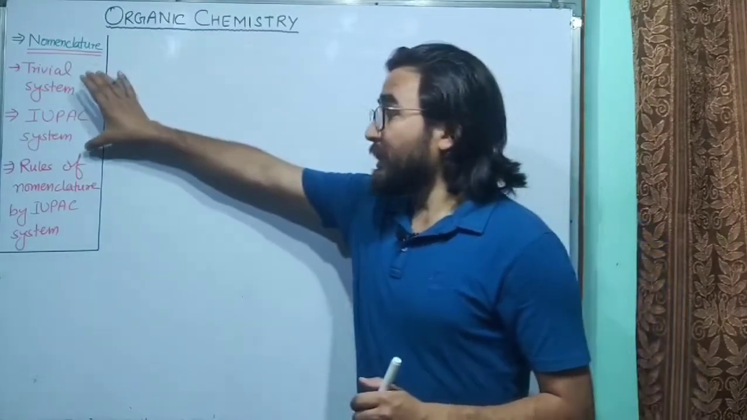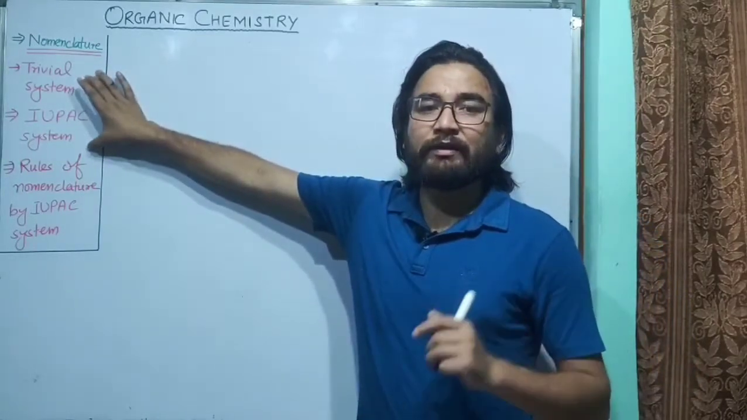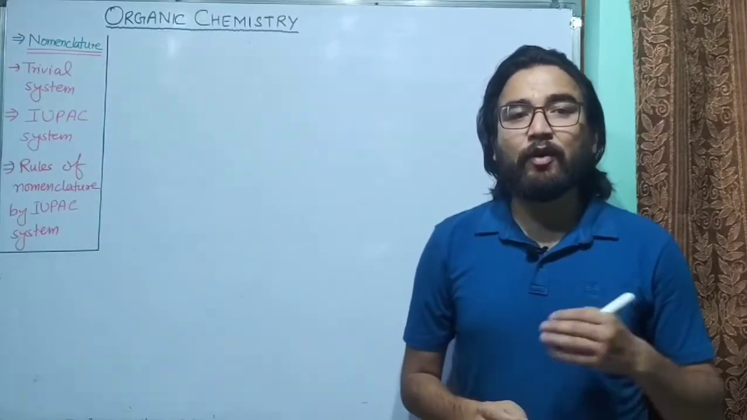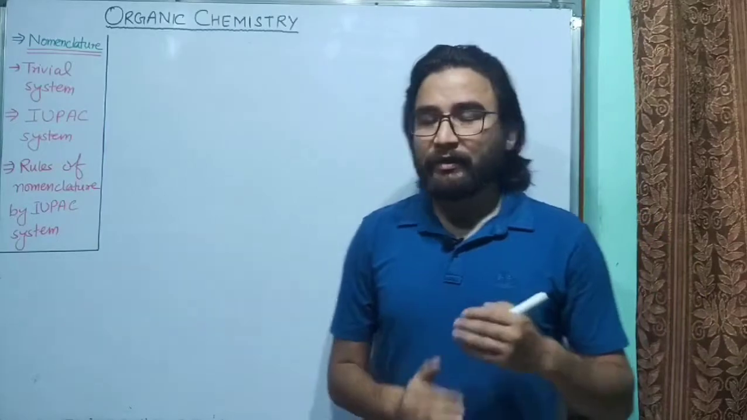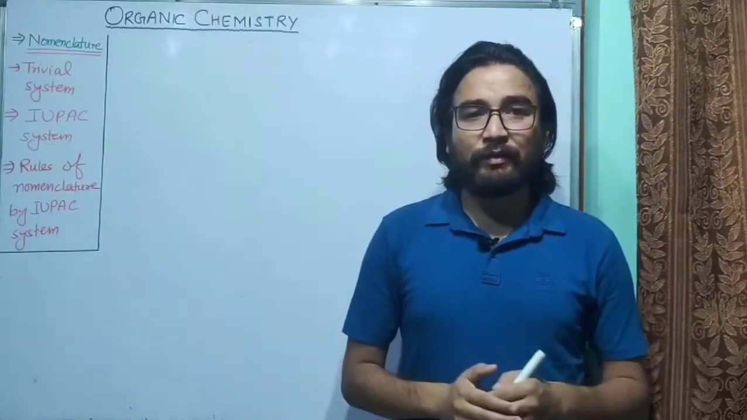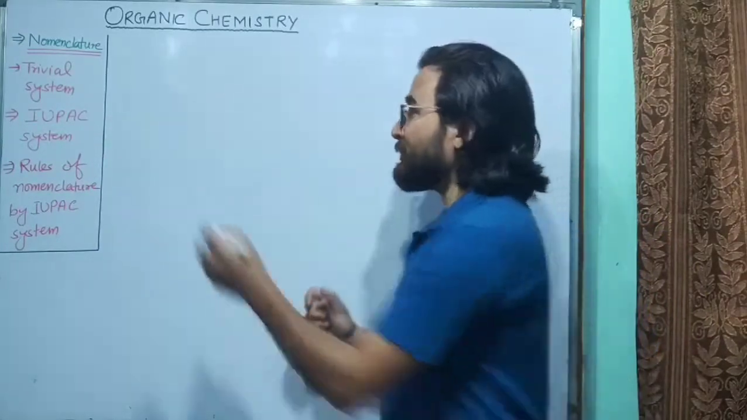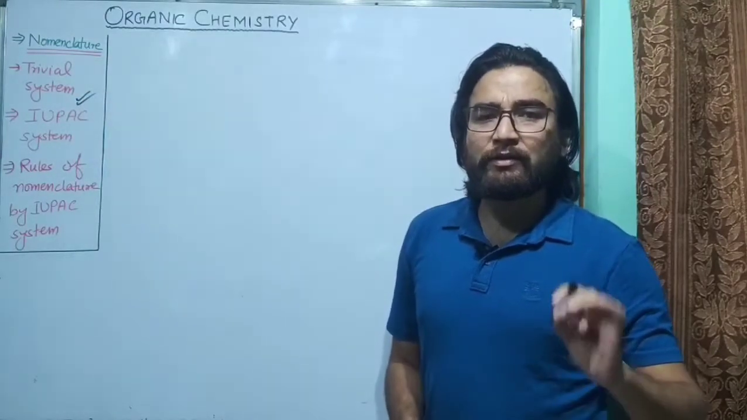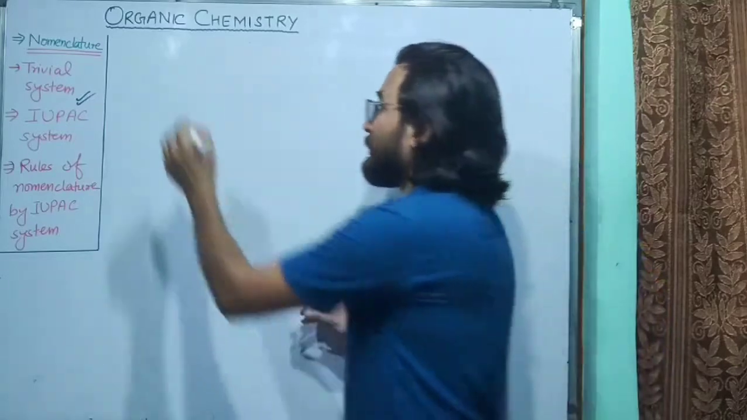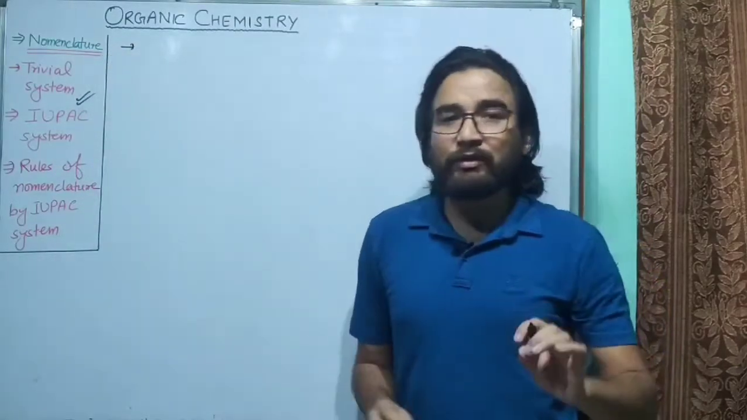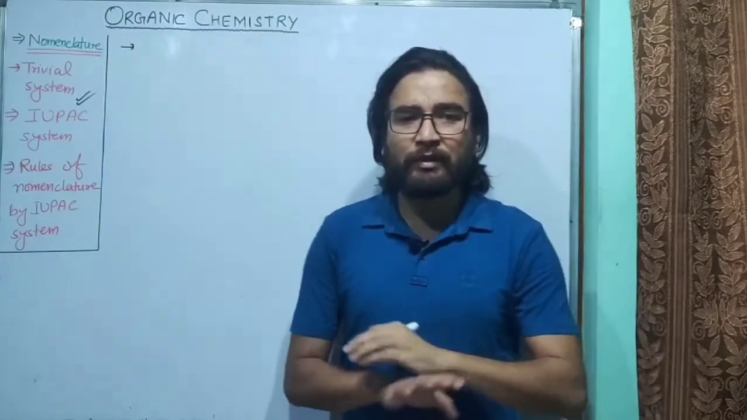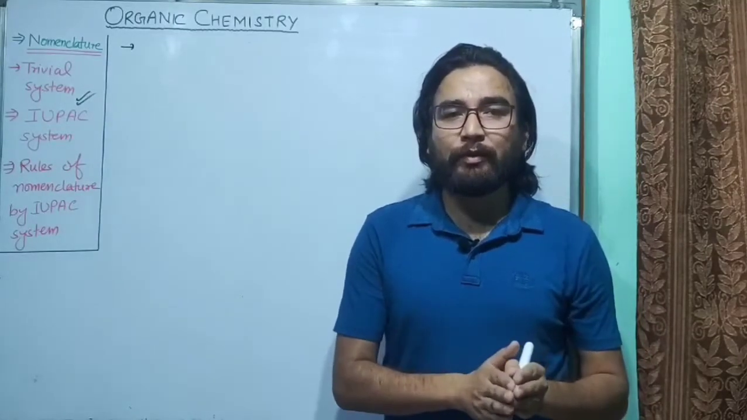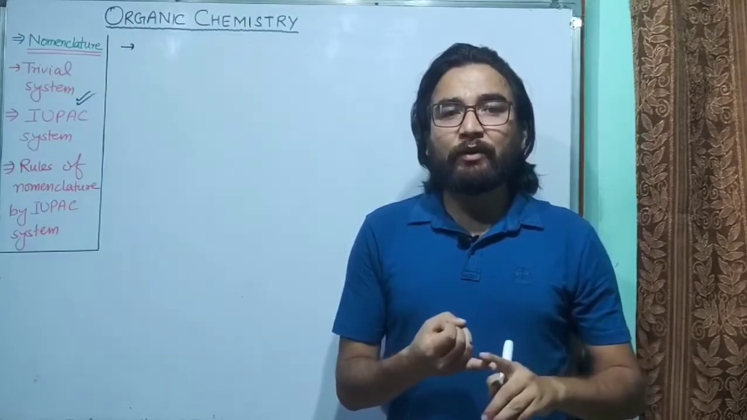Now, there are two ways in which we can give names to organic compounds. One is called the trivial system or common system, and the other is called the IUPAC system. First we will discuss the trivial system. What is the meaning of trivial system? It is also called the common system. Actually, in the common or trivial system, there is no hard and fast rule to name organic compounds. The name can be given on different bases.